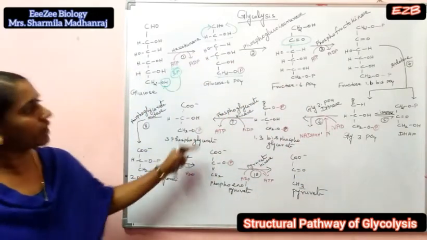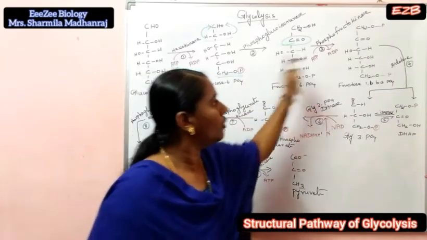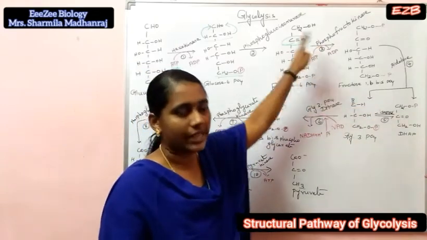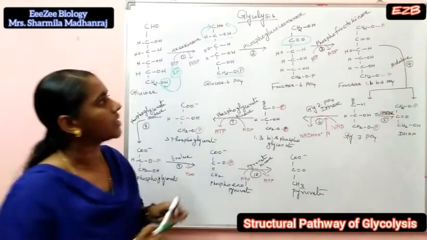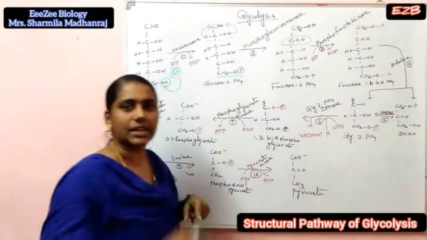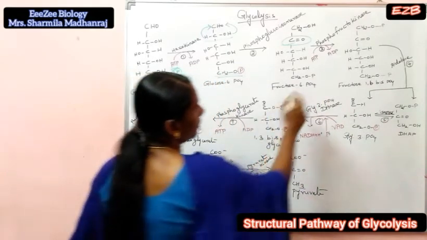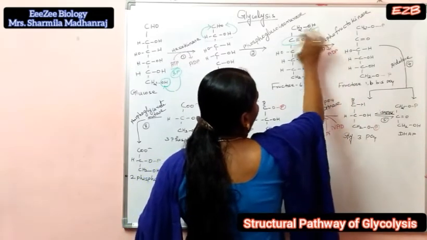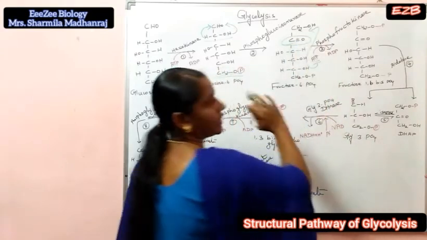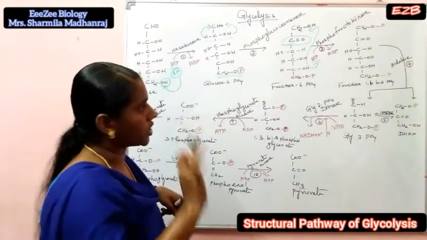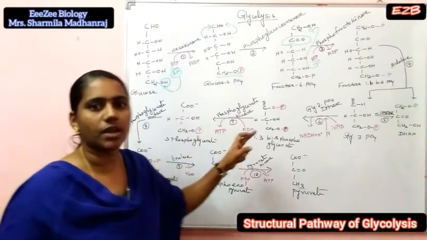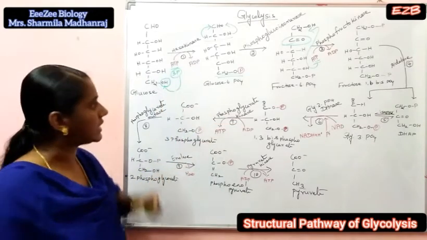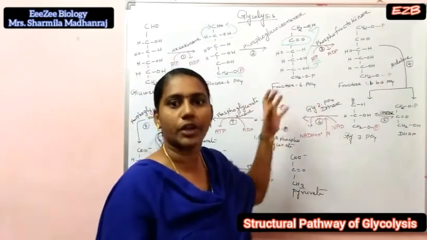Next, third step, fructose 6-phosphate is converted to fructose 1,6 bisphosphate. Here phosphorylation takes place. The enzyme is phosphofructokinase. Here ATP, adenosine triphosphate, is converted to ADP. One phosphate molecule is added to the first carbon atom. So the CH2OH is converted to the CH2O phosphate group. That is fructose 1,6 bisphosphate. Up to this stage is the energy investment phase. Here the ATP molecule is consumed or utilized.